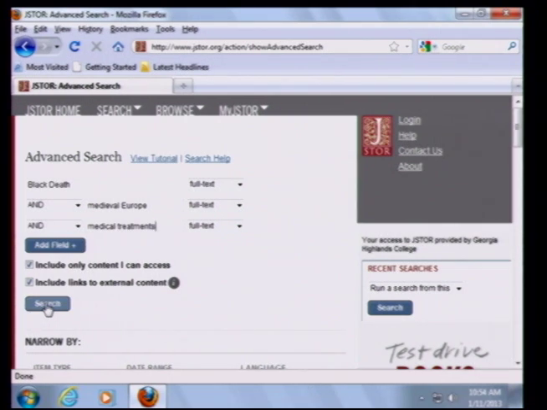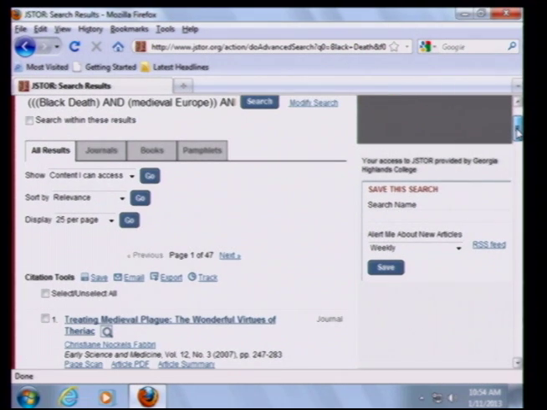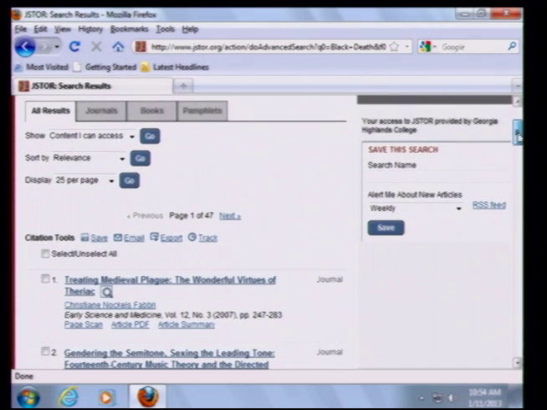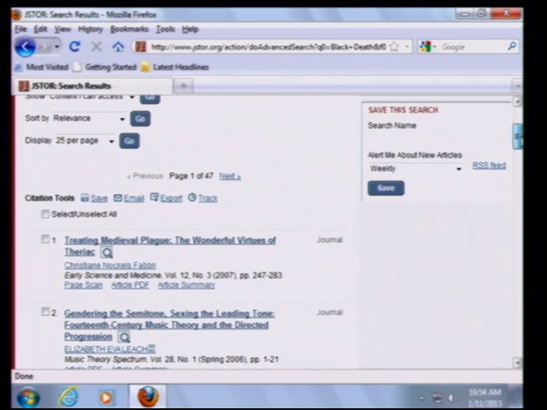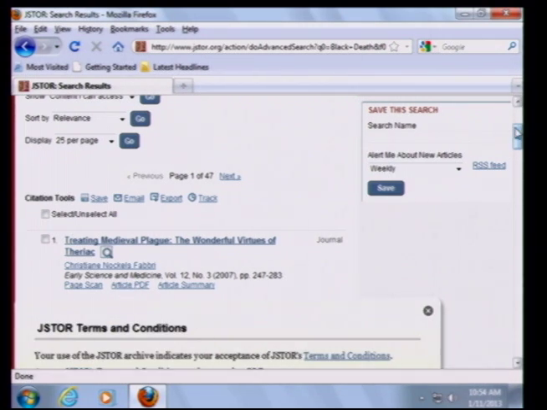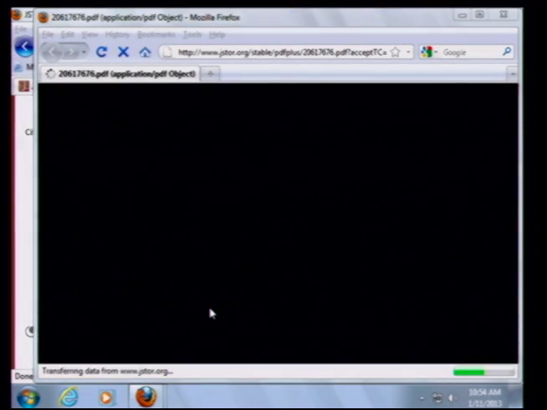So we've done a very highly specialized search, and we find that there are 1,169 articles dealing with various aspects of treating the Black Death or the bubonic plague. So we'll just take a look at this first one, Treating Medieval Plague, the Wonderful Virtues of Theriac. And we'll click where it says Article PDF to actually pull the article up on the page. And we agree to the terms. I have to click on that link first.